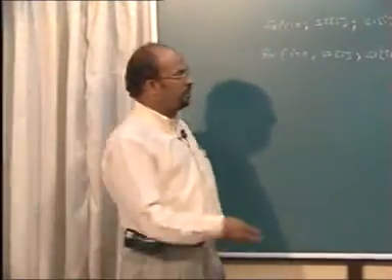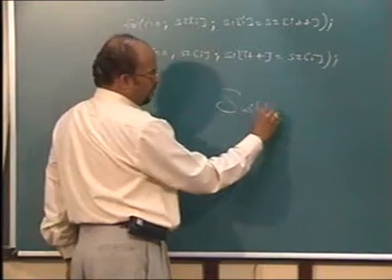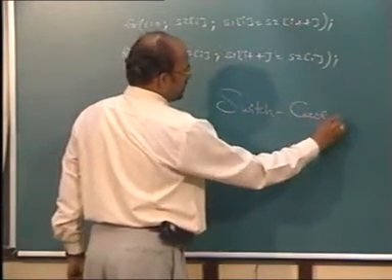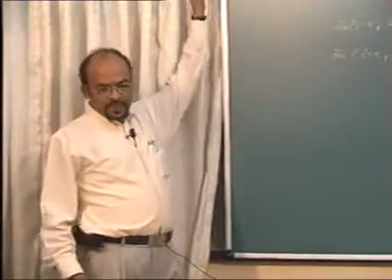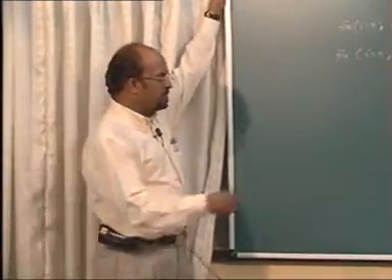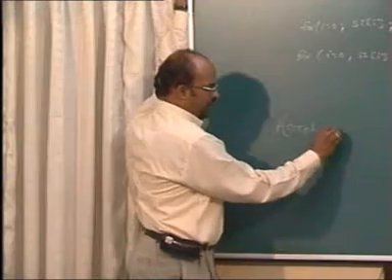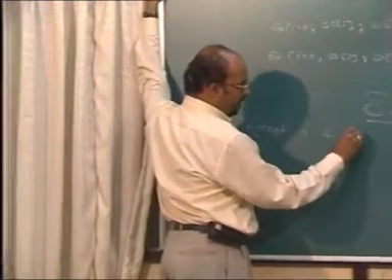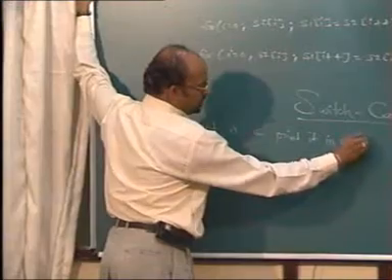Next job. Switch case statement. And the job is: accept n and print it in words.